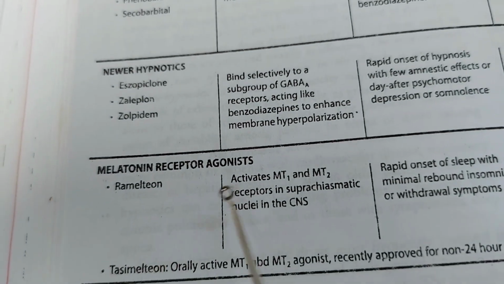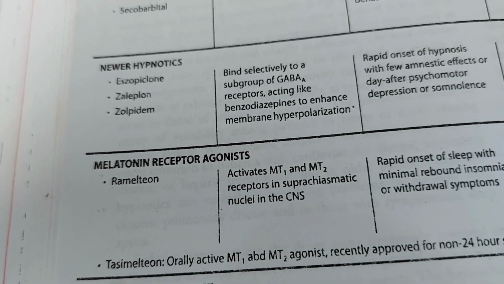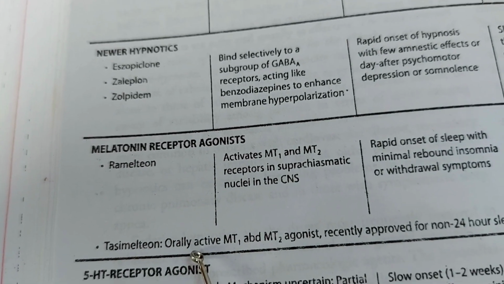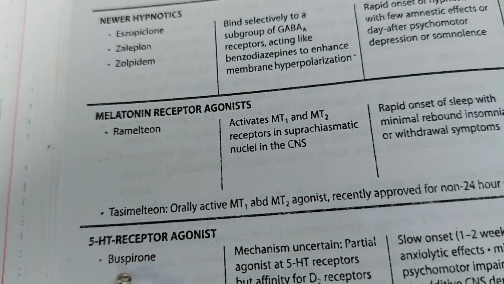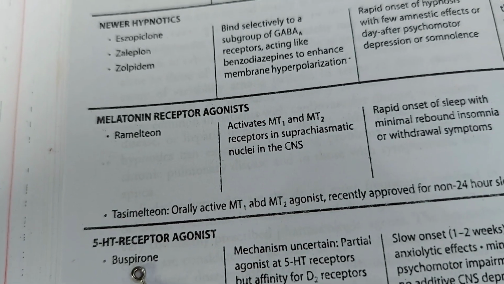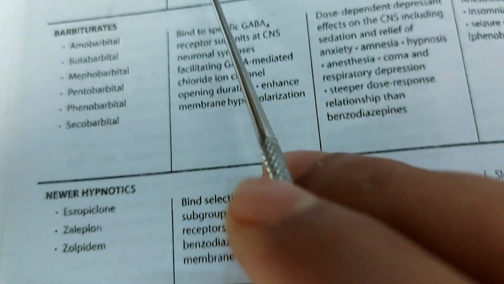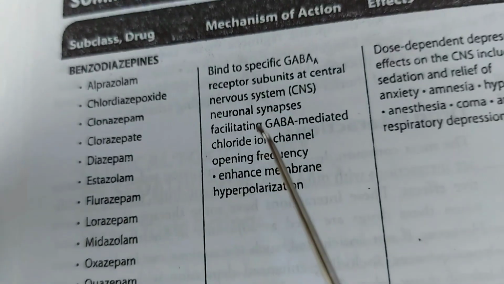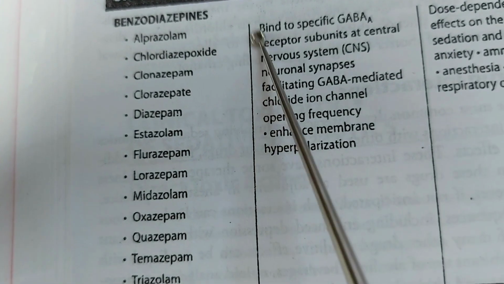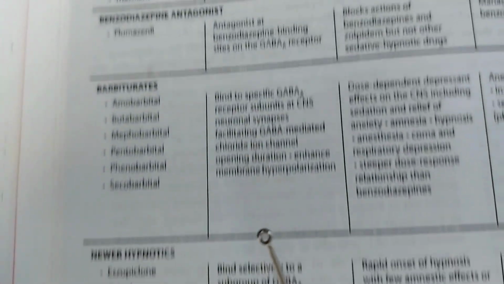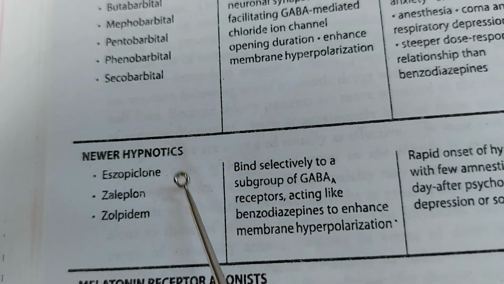And the melatonin receptor agonists are ramelteon and tasimelteon. Another new drug, a 5-HT receptor agonist, is buspirone. These are the drugs of the sedative hypnotics. Among these, we are very much interested in benzodiazepines, and the non-benzodiazepines are the Z compounds or newer benzodiazepines.